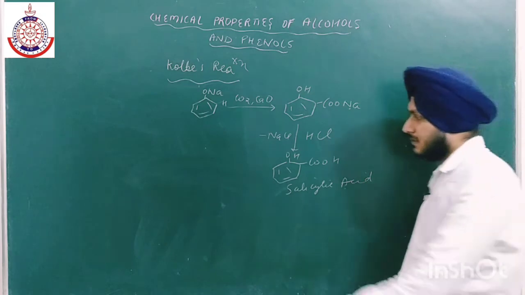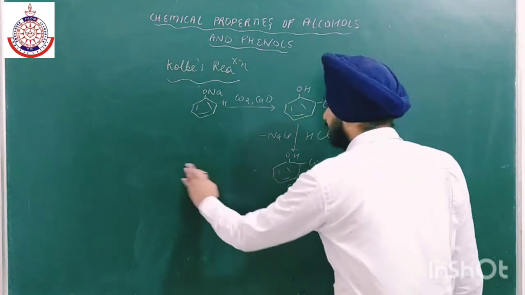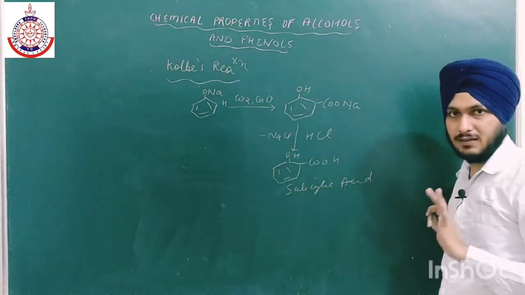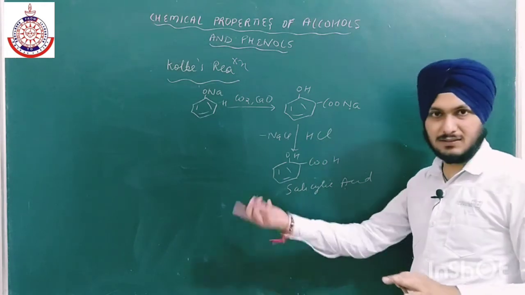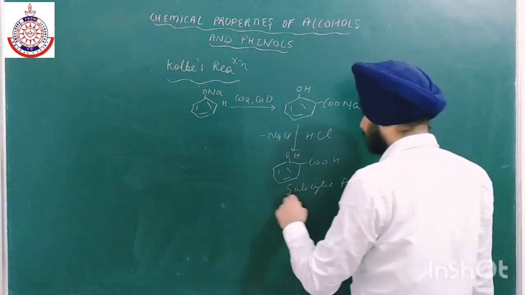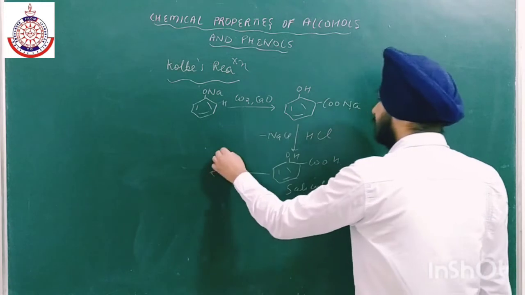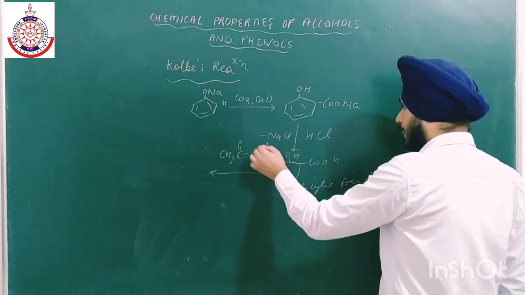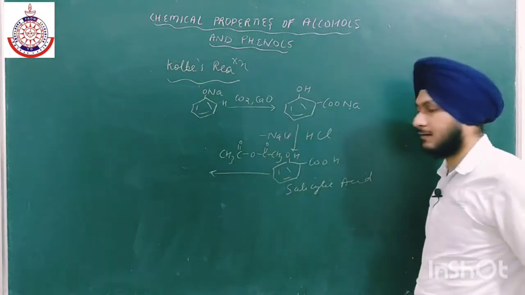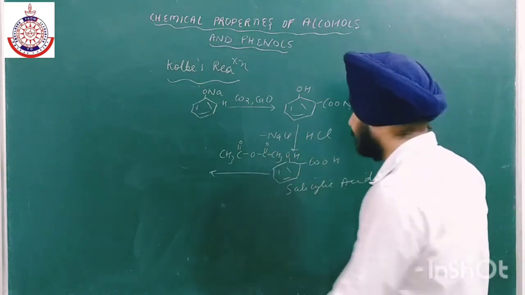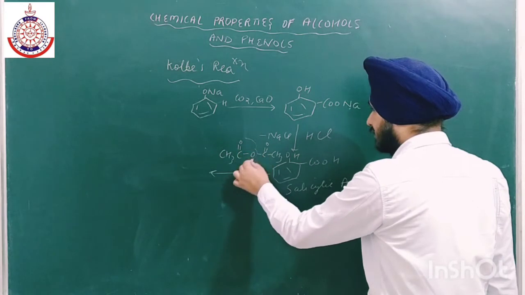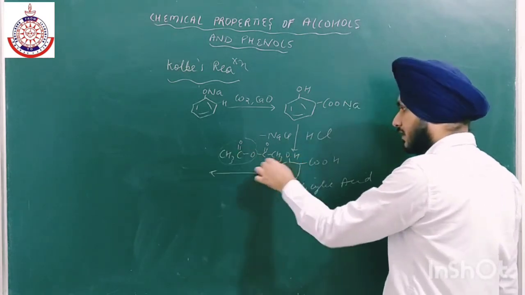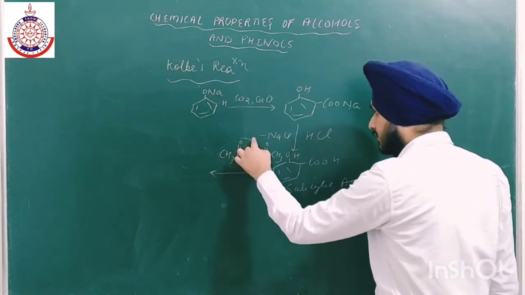Okay, because if we react this salicylic acid, now this reaction is completed over here. So I am writing just a few applications of this salicylic acid or this reaction. If we react it with acetic anhydride, then this group will attach over here.